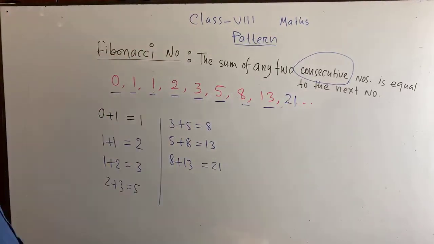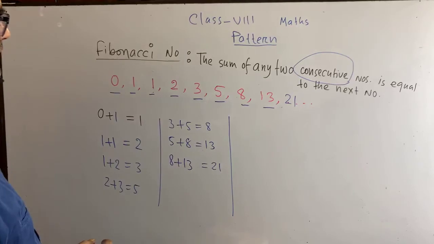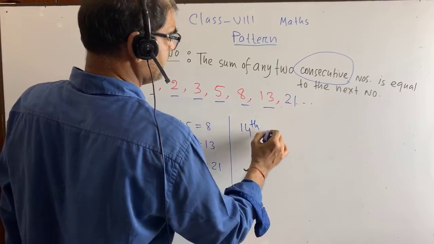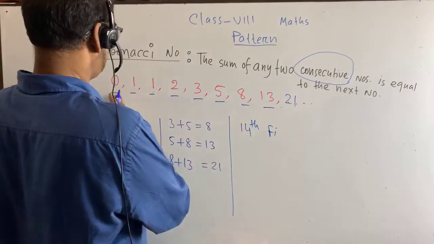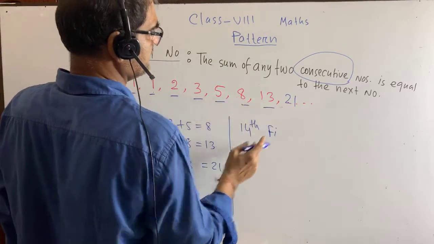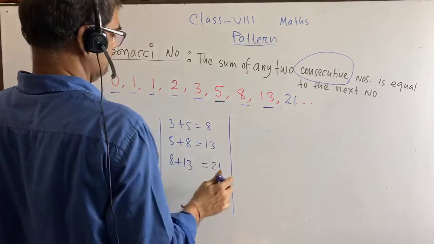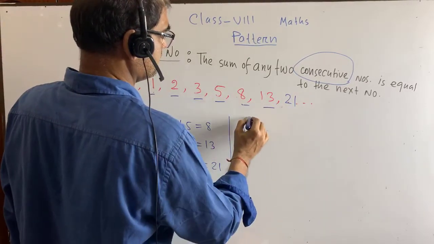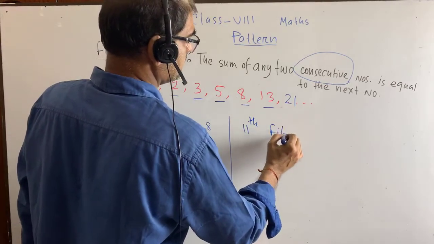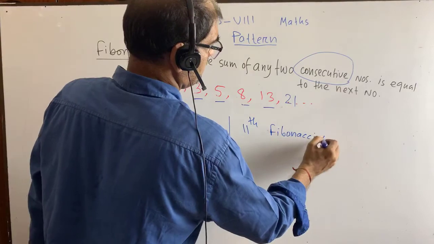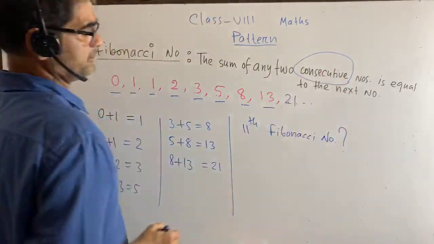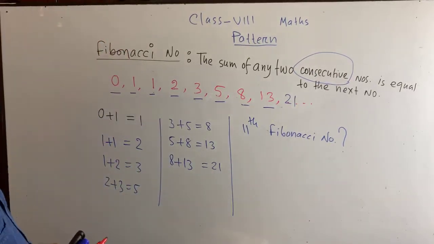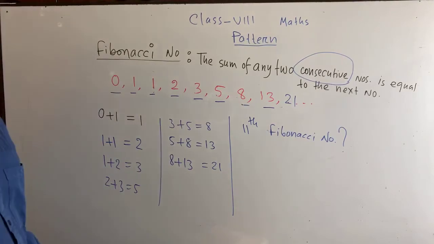Now if you are told to determine, an important question, in this pattern, what is the 14th Fibonacci number? Counting 1, 2, 3, 4, 5, 6, 7, 8, 9. Okay, 9. Now the 11th Fibonacci number. Who can answer me? I want to see. It is a question to all of my students. What will be the 11th Fibonacci number? Please let me know.